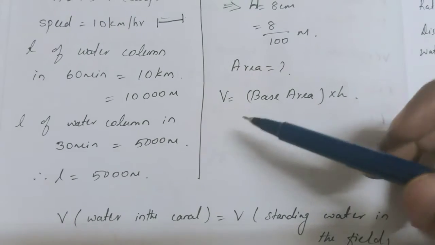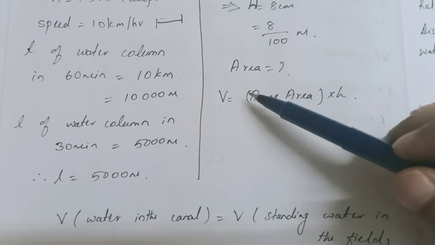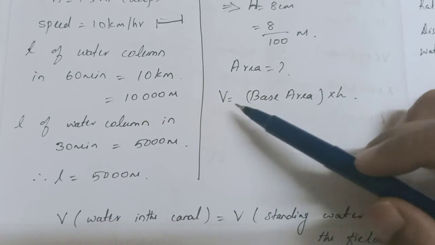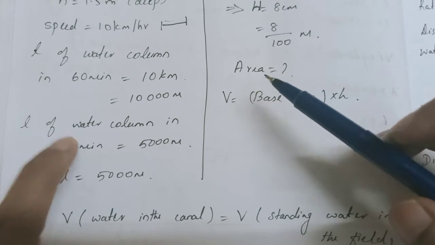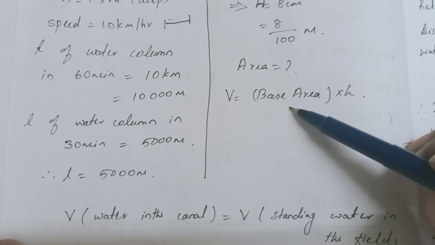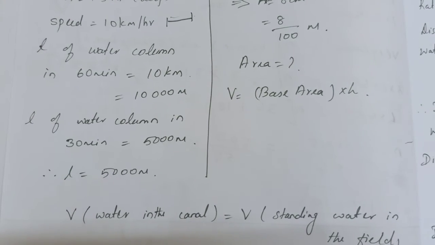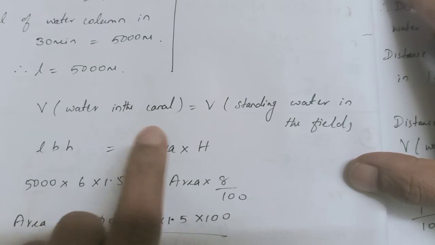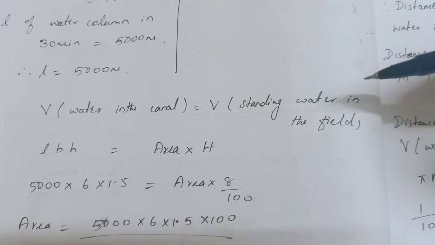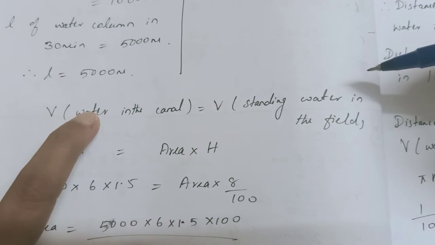Area is asked. No shape is mentioned, but we don't have to worry about it. We have a basic formula. Volume is base area into height. So we are going to use this formula only. In this we know the volume. Volume will be equal to the volume in the canal, and that volume will be equal to base area into height, which is 8 by 100. Substituting all this, we should be able to get the answer. So the volume of water in the canal will be equal to the standing water in the field. Why volume of water in the canal? Not throughout the day, only for the 30 minutes.